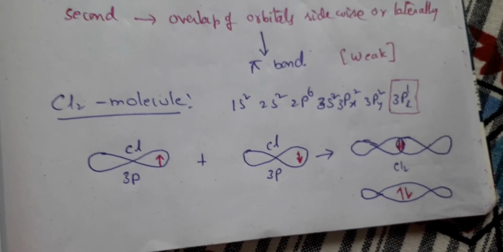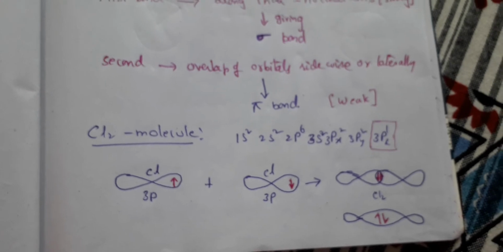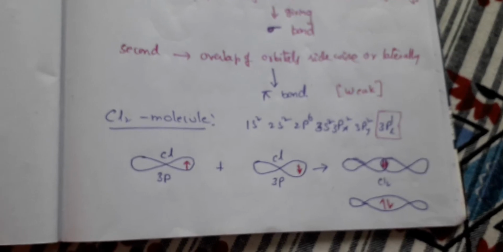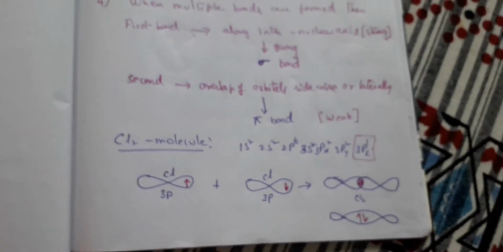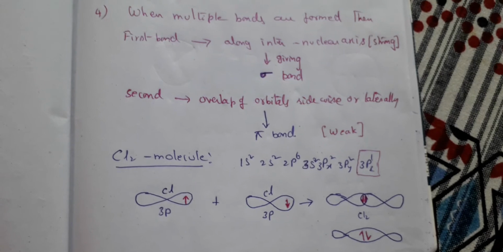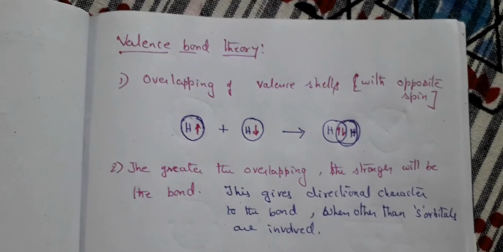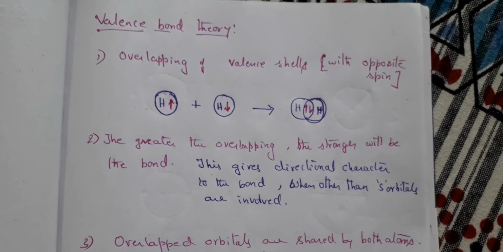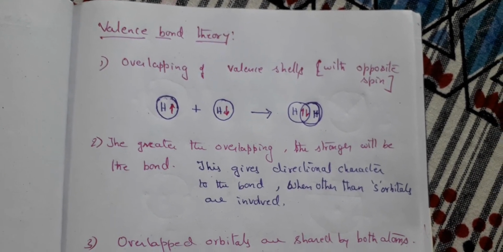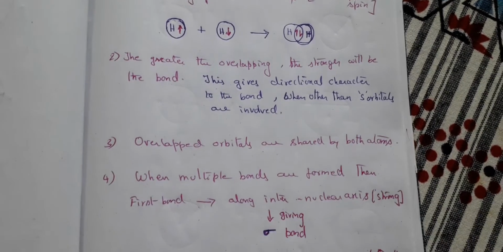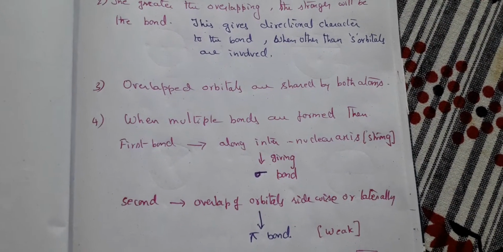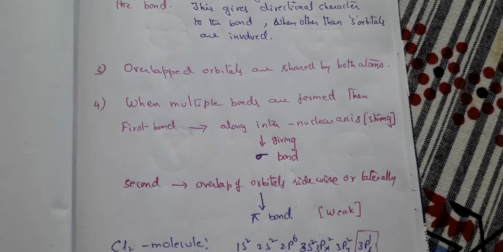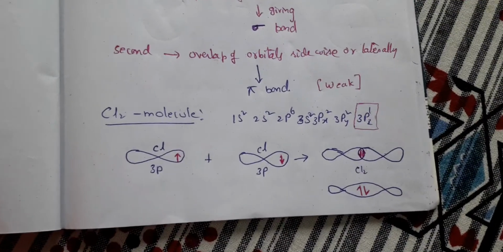Okay children, take the screenshot and prepare your own notes. Also please read from your textbook. It is totally theoretical, so every point is important. When you read from the textbook, you will come to know what the important points are. So take the screenshot of this valence bond theory. We shall see other examples also, like the nitrogen molecule and the fluorine molecule. These are the properties or postulates of valence bond theory.